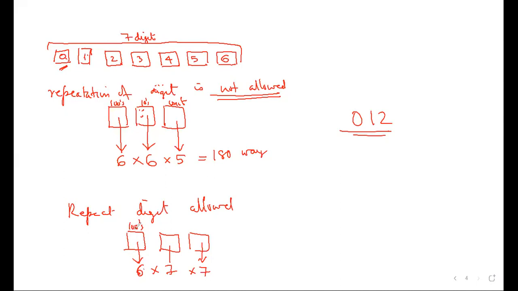The digit placed here can come here again, like 2, 22 can come. So the digit that came here can come here again. That is 7 ways. The digit that came here can come again, so 7 ways. All of you follow? Yes, sir.